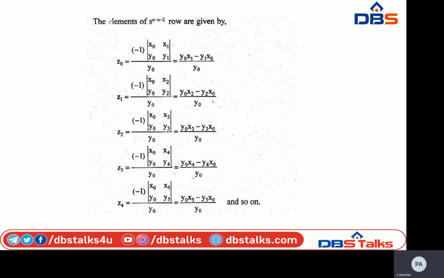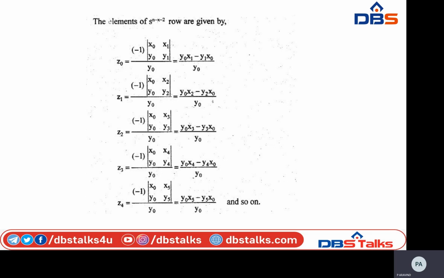Okay, so you may write minus 1 into x0 y1 minus x1 y0. So simply multiply with minus. Finally, we have y0 x1 minus y1 x0 by y0.